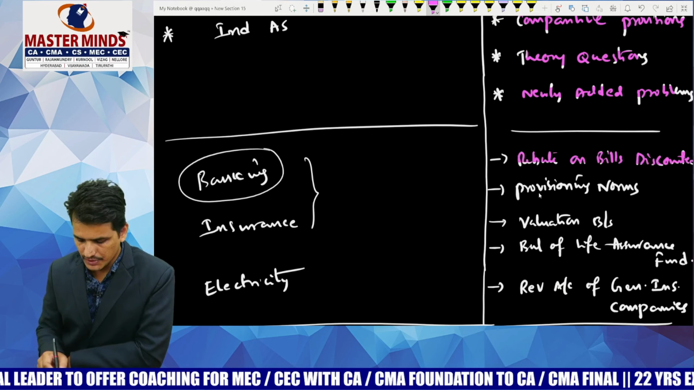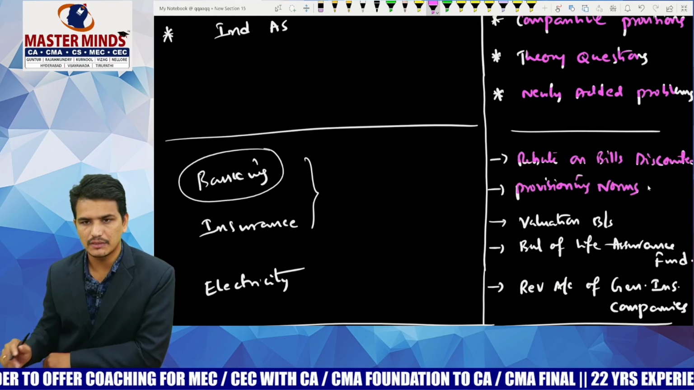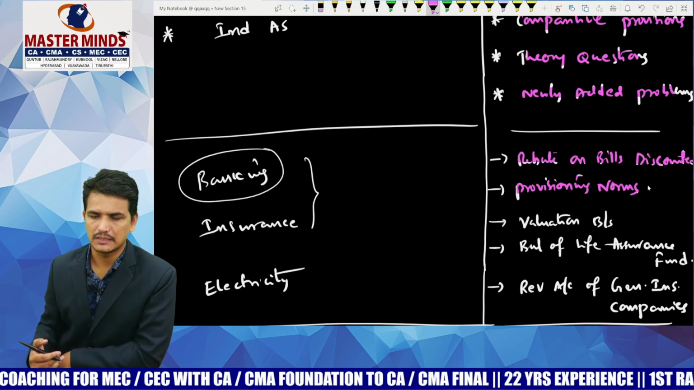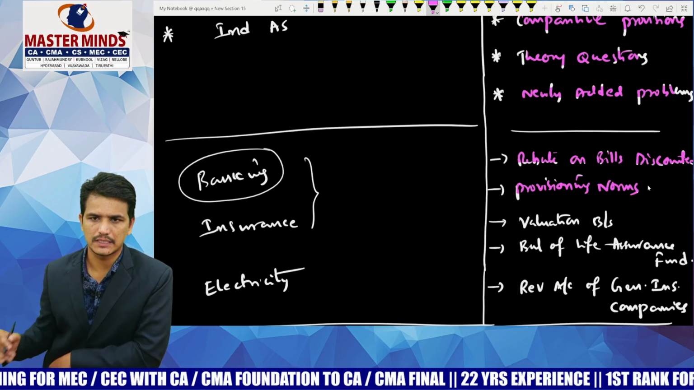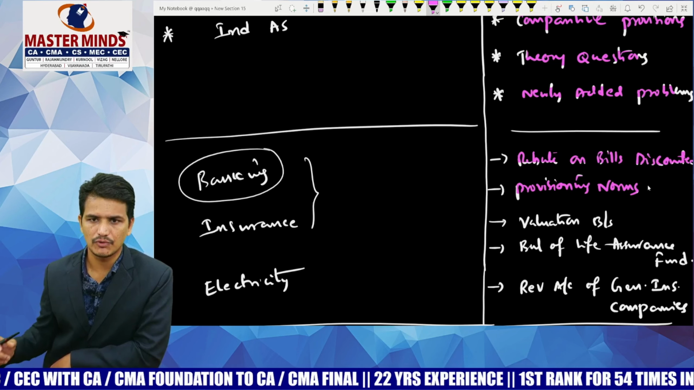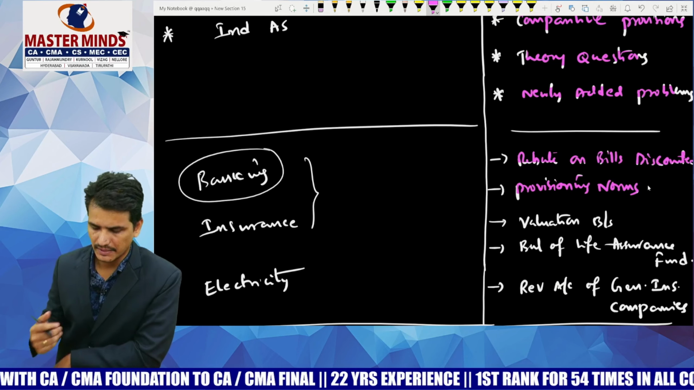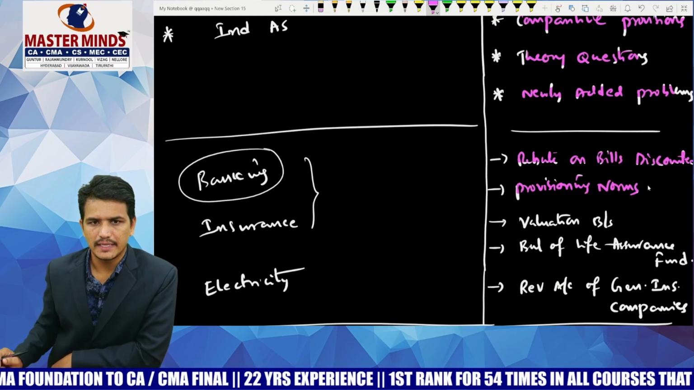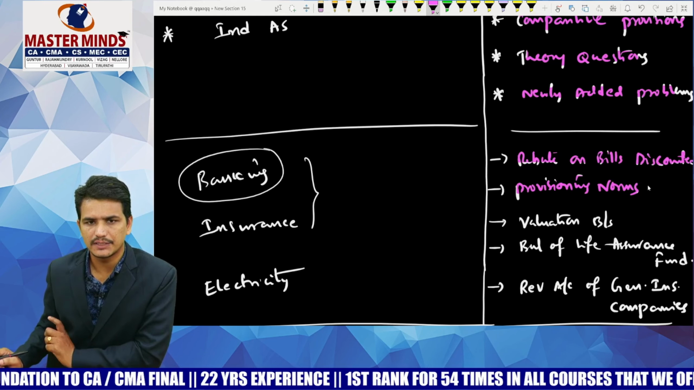And next one, provisioning norms. So how much is the provision that we should create in respect of performing assets and non-performing assets? Again, under non-performing assets, substandard, doubtful and loss assets, those percentages we have to remember and we have to reproduce them in the public examination. So these are the two important areas that we have to cover in case of banking companies.